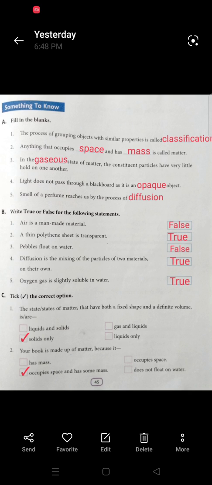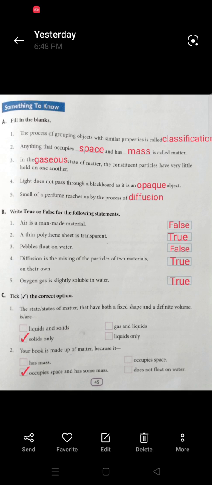Now let's do true and false. Air is a man-made material. False. A thin polythene sheet is transparent. True. Pebbles float on water. False. Diffusion is the mixing of the particles of two materials on their own. True. Oxygen gas is slightly soluble in water.